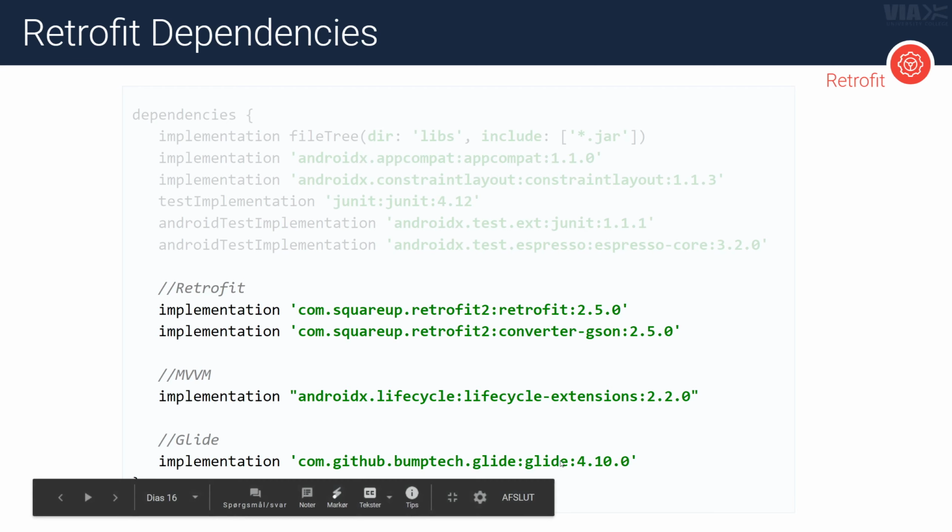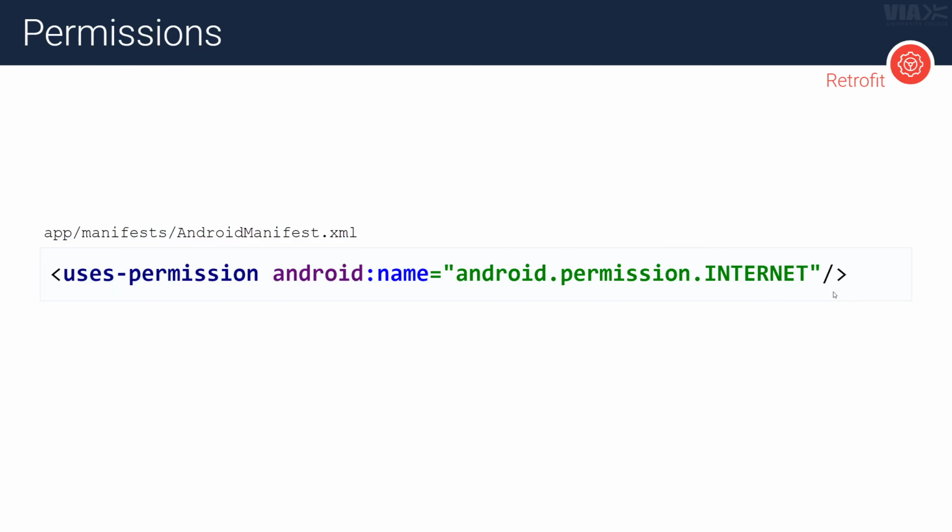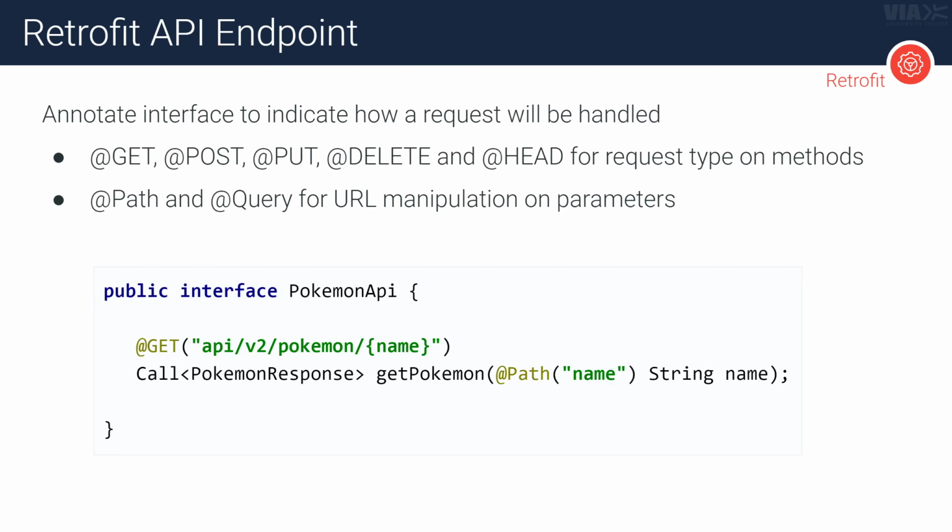And then these two down here, one here is for architecture using MVVM, as you know from last class. And then Glide is an image loading library, which we can also use because Retrofit can't do that on its own. Okay, next thing is go into the manifest, make sure you have the permissions to actually use the internet. So you have to specify that in the manifest.